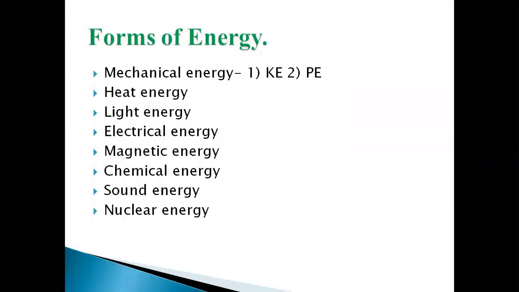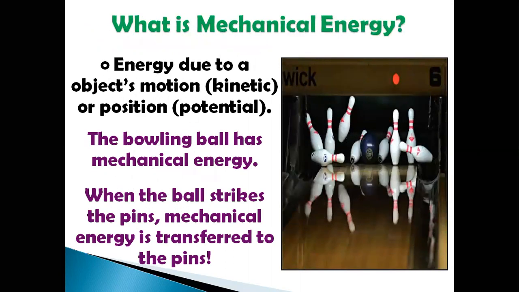Now, we will study about the forms of energy. In nature, we have many forms of energy. Here we will learn about mechanical energy. This mechanical energy is basically made up of kinetic energy and potential energy. Next, we will study about heat energy, light energy, electrical energy, magnetic energy, chemical energy, sound energy, and finally nuclear energy. So now, what is mechanical energy?